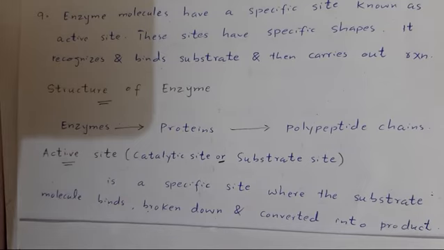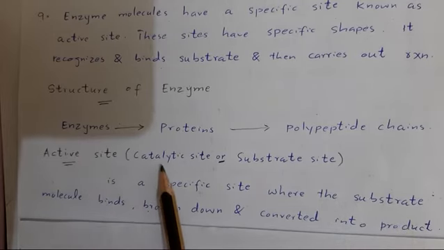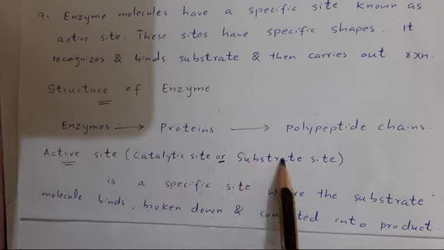Now, structure of enzyme. As you know, enzymes are proteins, and proteins are polypeptide chains made up of amino acids. What is active site? Active site is also known as substrate site or catalytic site.